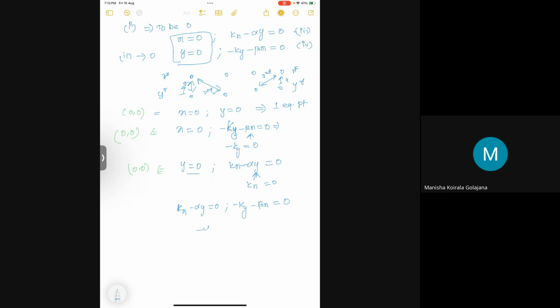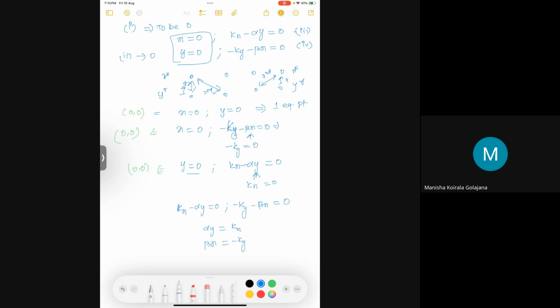This will give me minus alpha y equal to kx, and minus beta x equal to ky. Both are minus, so one goes to the other side.